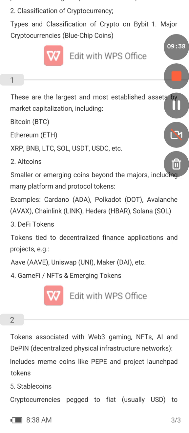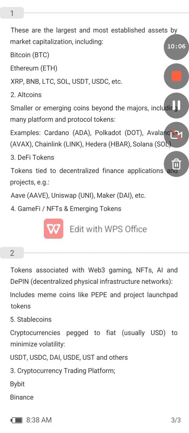We also have DeFi tokens. These are mostly project-created finance applications and projects. It's like some people came together and created a project where people can invest and make money. We call them DeFi tokens. Examples are Aave, Uniswap, and Maker, that's DAI, and several others. You can search more about that online.